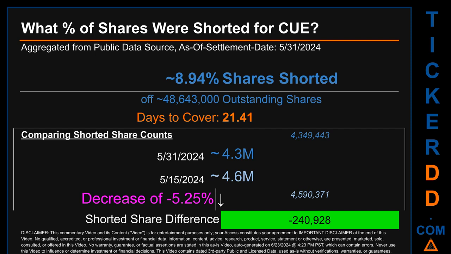When I compare the current 2-week period data snapshot against the previous period, ending in settlement date, May 15, 2024, I find that the current snapshot had roughly 240.9 thousand fewer shares shorted. This means that, compared to the previous snapshot, the current snapshot has a decrease of minus 5.25% of shorted shares.